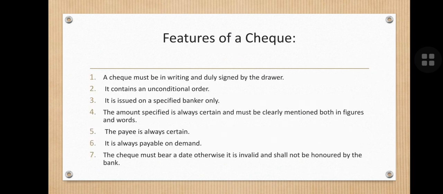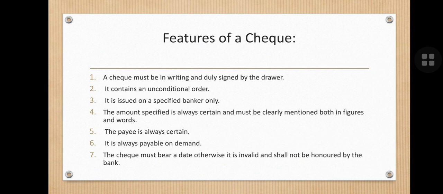The features of a check are: a check must be in writing and duly signed by the drawer. It must contain unconditional orders. It should be issued on a specified bank only; it cannot be issued on any financial institution. The amount specified is always certain and must be clearly mentioned both in figures and in words.